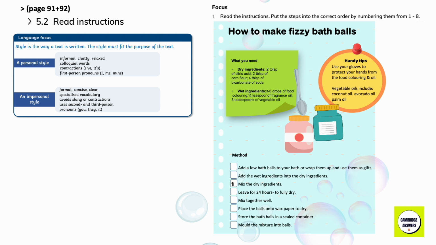Method: mix the dry ingredients. Add the wet ingredients into the dry ingredients. Mix together well. Mold the mixture into balls. Place the balls onto wax paper to dry. Leave for 24 hours to fully dry. Store the bath balls in a sealed container. Add a few bath balls to your bath or wrap them up and use them as gifts.